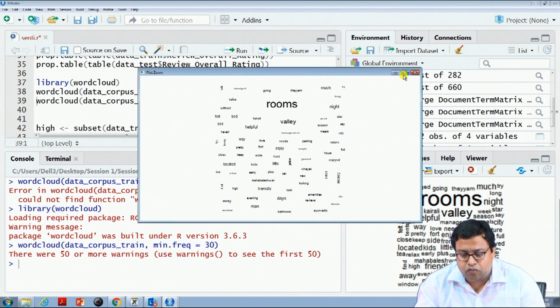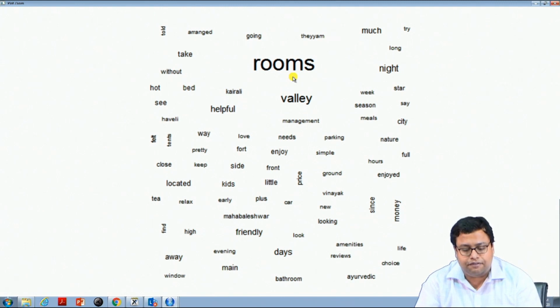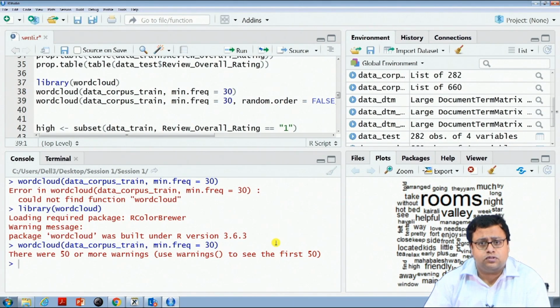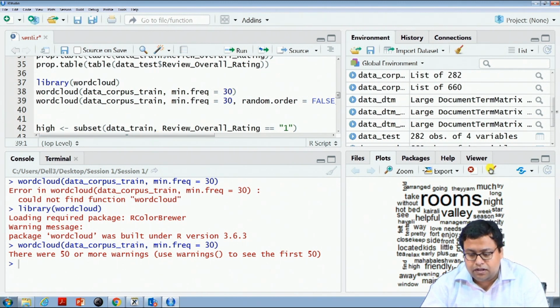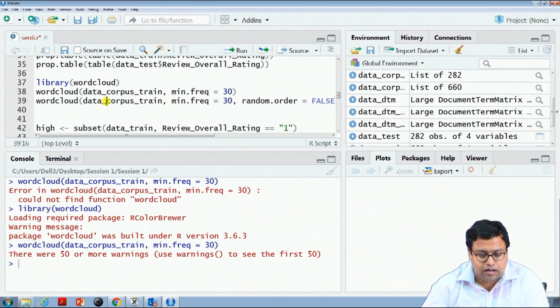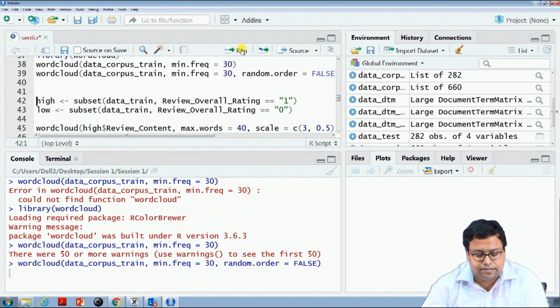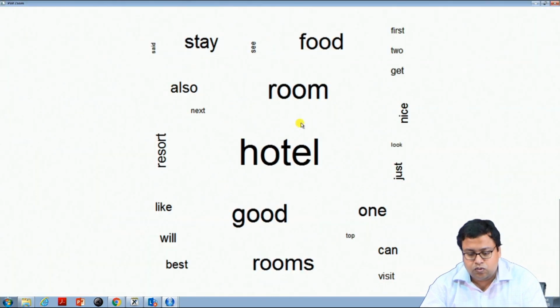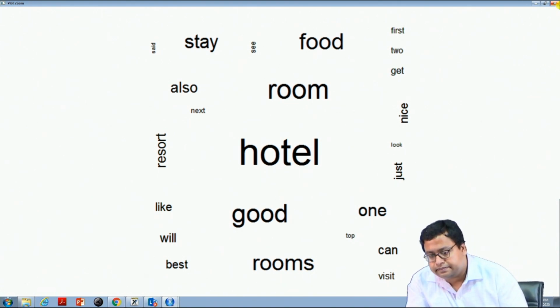The most common word is basically rooms, fair enough, and then valley, friendly, helpful, some night, and some other words are also coming up. Rooms has to be the most common word, so I should have probably removed that as a stop word, but it is okay. If I do the same thing for the training data without this randomness, then hotel, room and so on come in the middle. So, hotel, room, good, food, room and rooms are the same. I should have done stemming to remove this room and rooms thing.